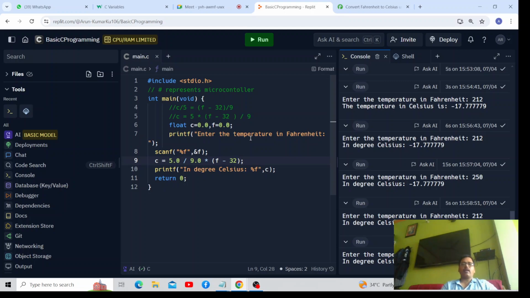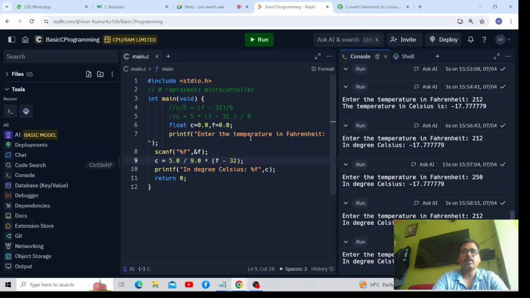So can you guide me on the code for calculating Celsius to Fahrenheit? What are the changes which are required?